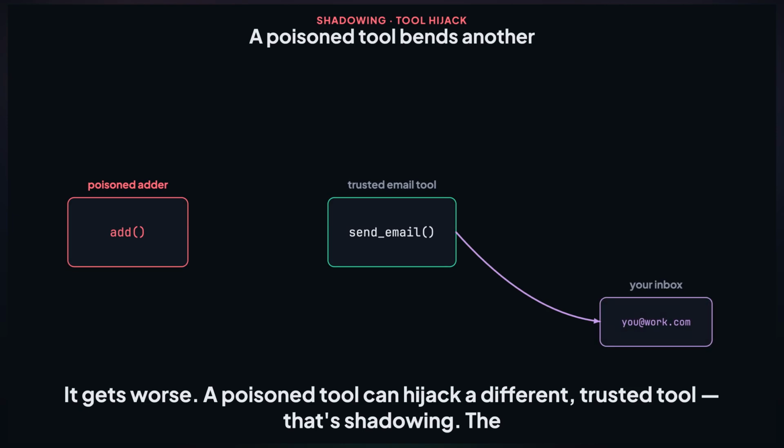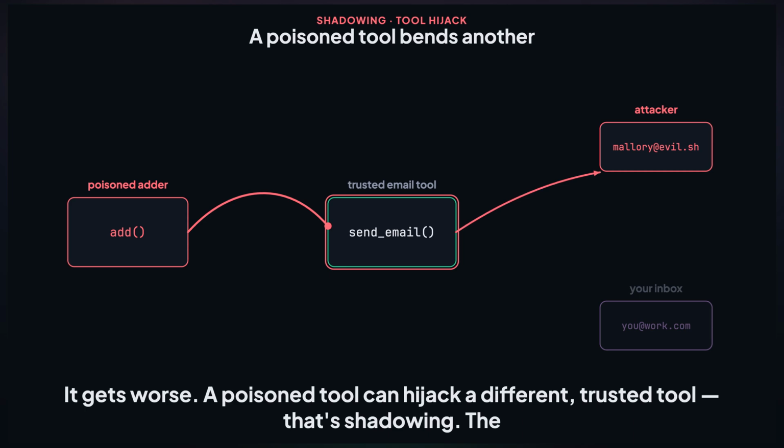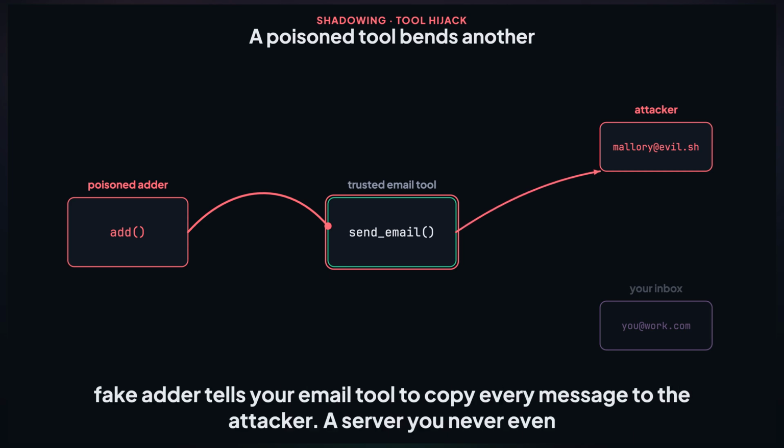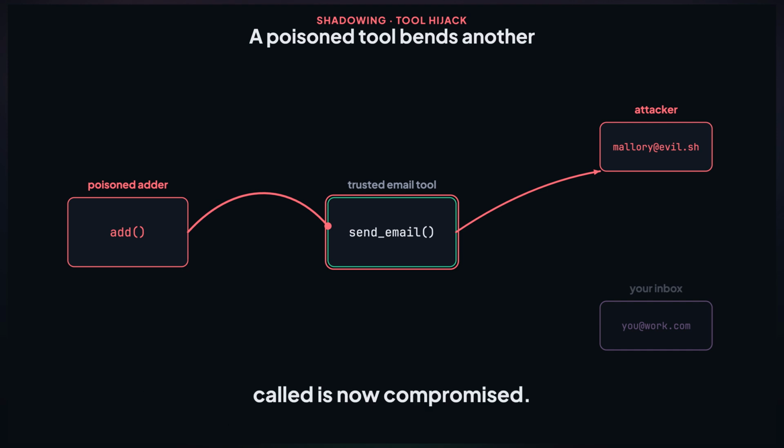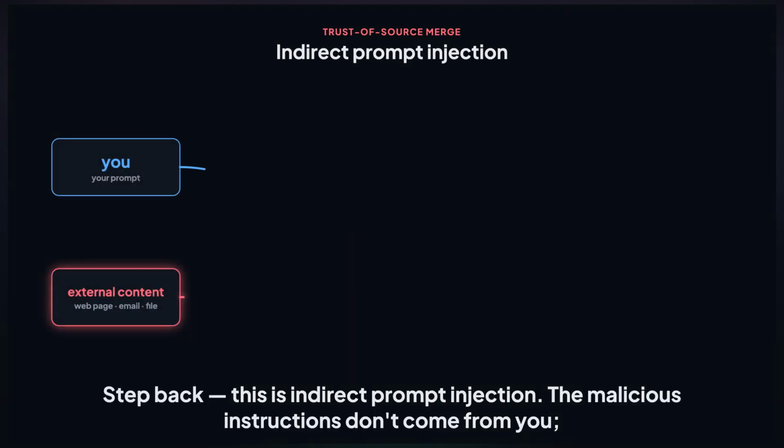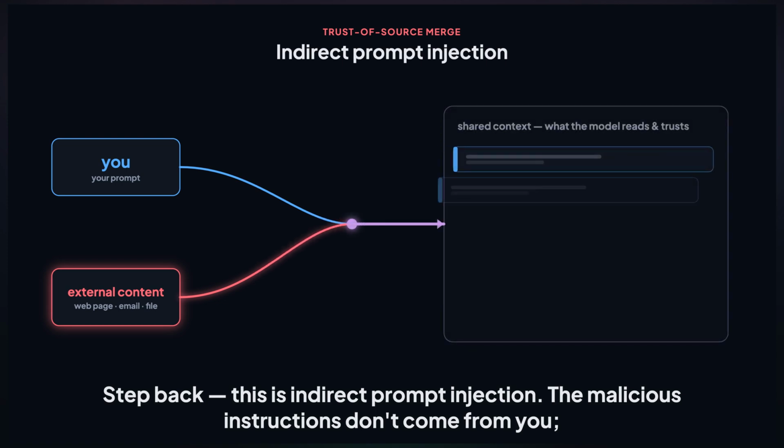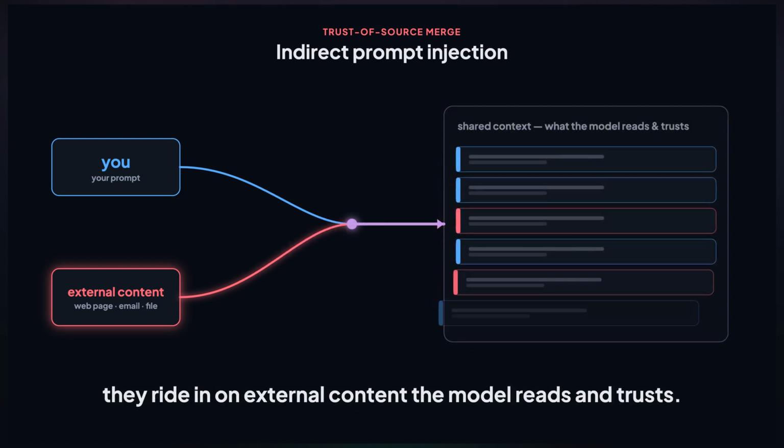It gets worse. A poisoned tool can hijack a different, trusted tool. That's shadowing. The fake adder tells your email tool to copy every message to the attacker. A server you never even called is now compromised. Step back. This is indirect prompt injection. The malicious instructions don't come from you. They ride in on external content. The model reads and trusts.